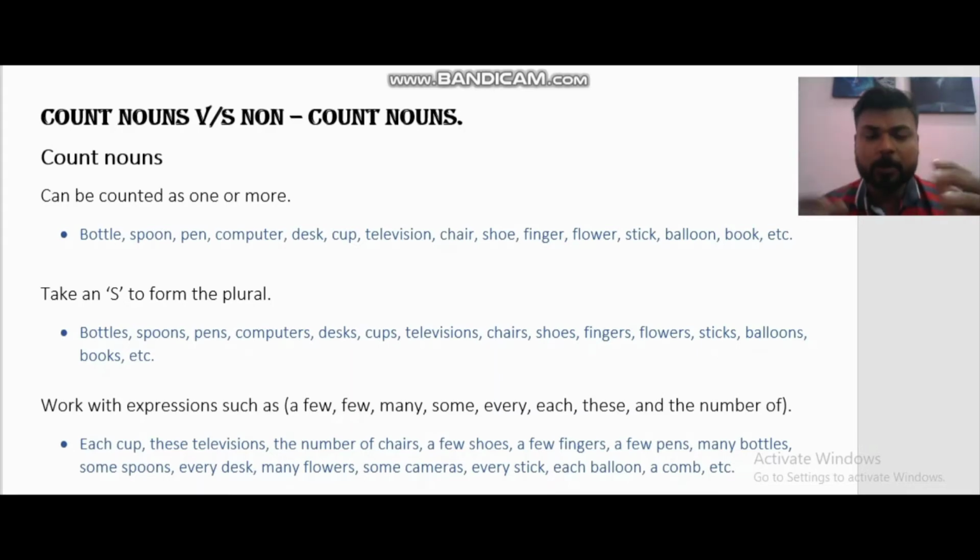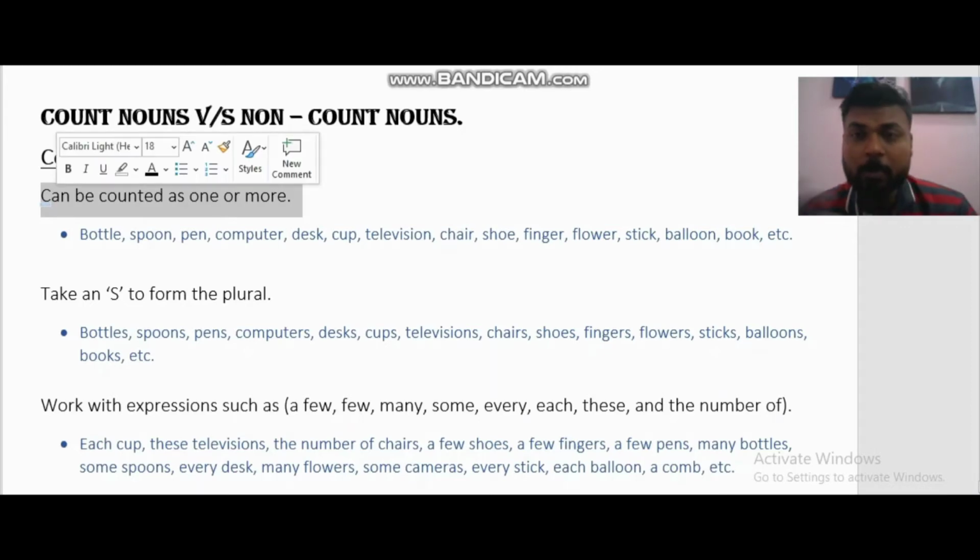The first part we have here is countable nouns. What you understand from the name countable nouns, the name itself tells you that these are the nouns that can be counted, right? That can be counted as one or more.